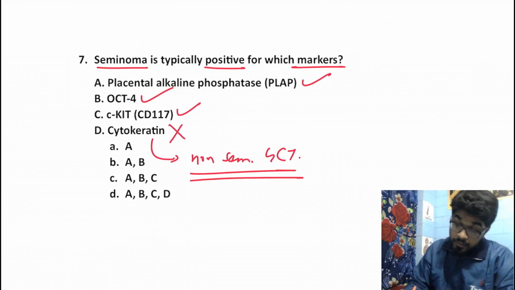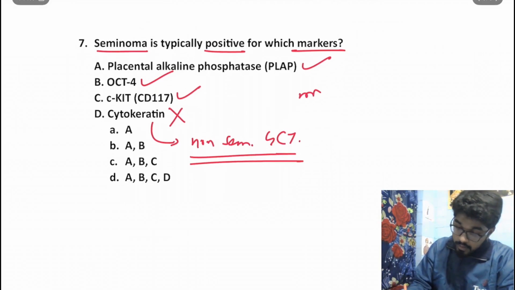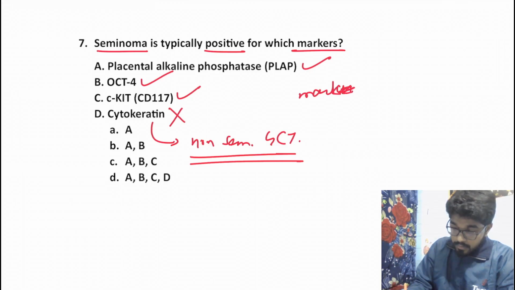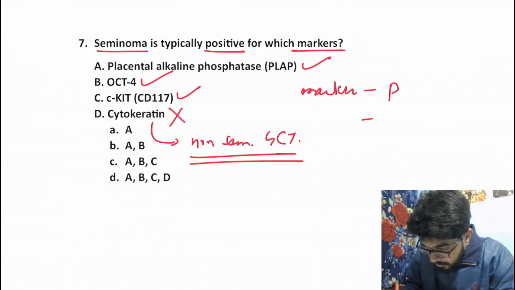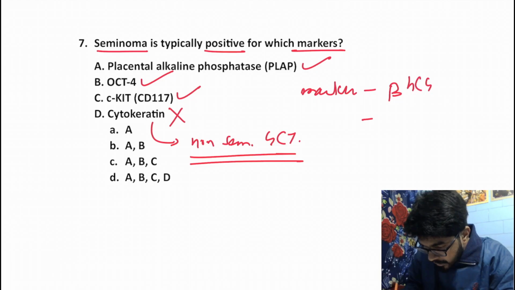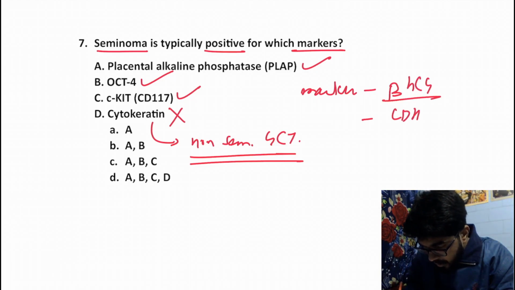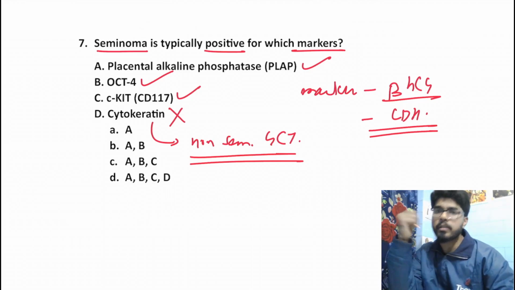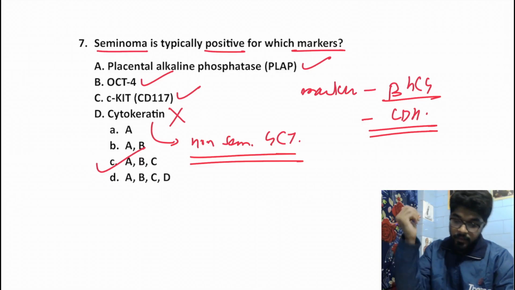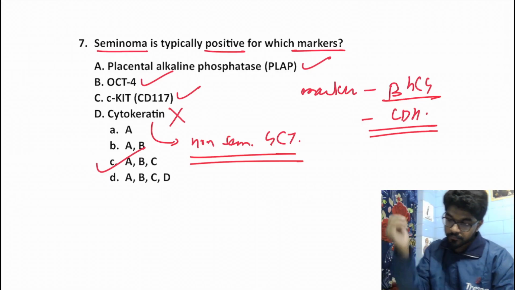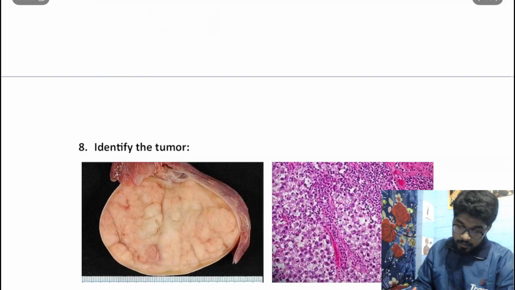Now, besides these three markers, if we talk about other markers, we would have beta HCG and LDH to be increased in seminoma, but they are extremely non-specific, right? So over here our answer would be C. Okay. Moving on to the next question.